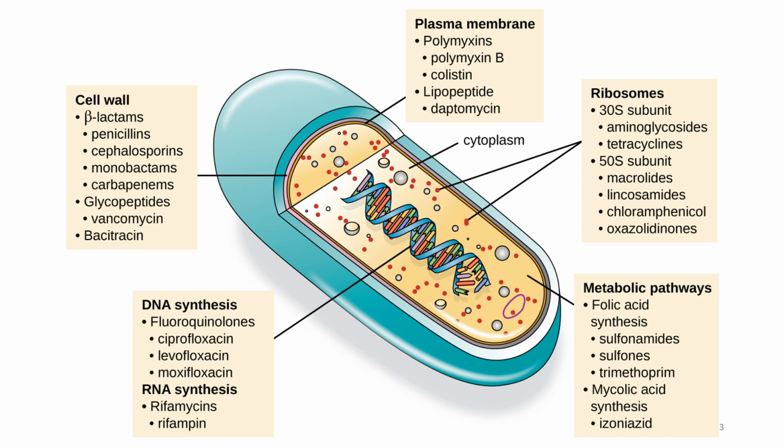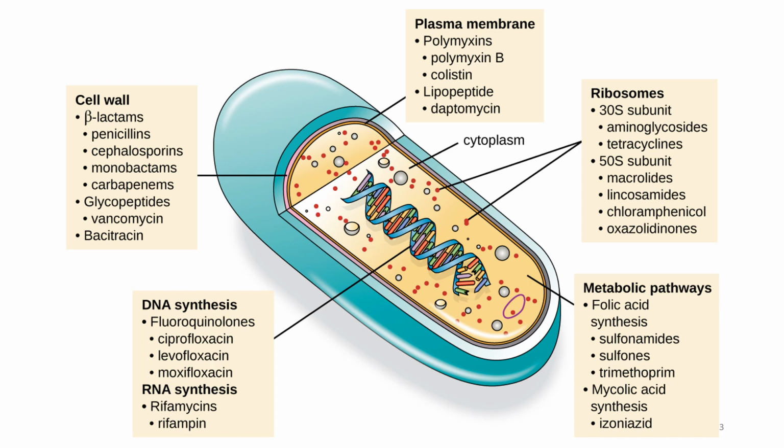We also have different drugs that target the ribosomes. There are certain drugs that target the 30S subunit of the ribosome, mainly aminoglycosides and tetracyclines. We also have other drugs that target the 50S subunit, like macrolides, lincosamides, and chloramphenicol.